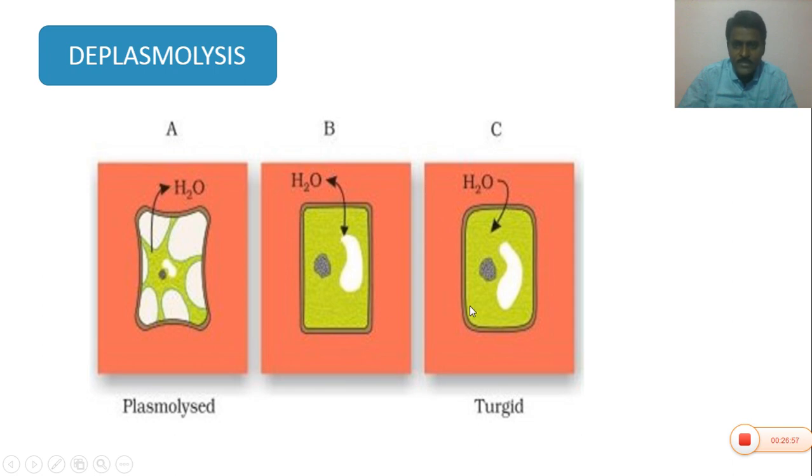Whenever the cell becomes turgid, the cell shows deplasmolysis. Whenever the cell shows flaccid condition, it shows plasmolysis. In plasmolysis the protoplast shrinks, but in a deplasmolysed cell the protoplast does not shrink. Hence, what do you know about plasmolysis? The shrinkage of protoplast due to exosmosis is called plasmolysis. Are you clear?